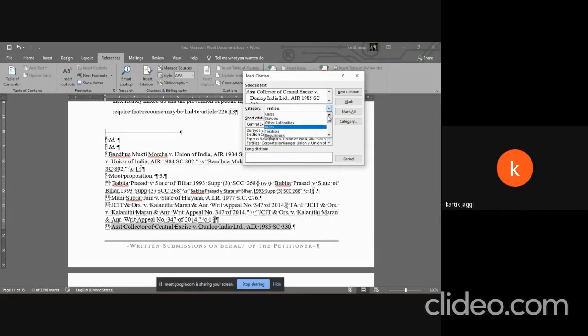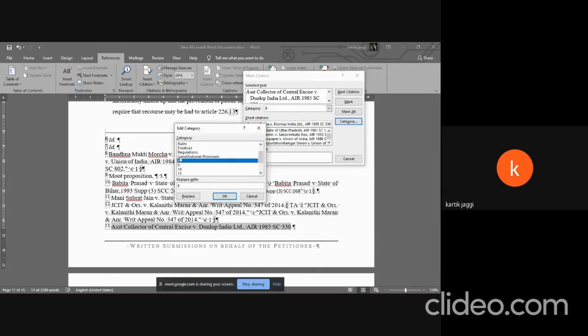Now the main thing here is, suppose sometimes you're citing something that does not appear here as a category. For example, it's a newspaper report. So what you do is, you see these empty 8, 9, 10, 11, 12. Click on 8, click on category. Here 8 is selected, replace it with, let's say, newspaper report.